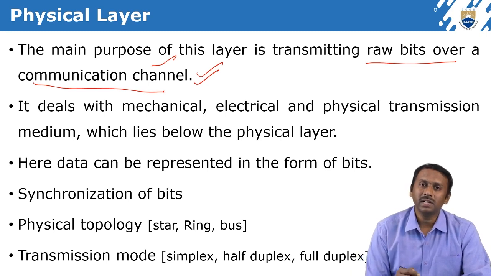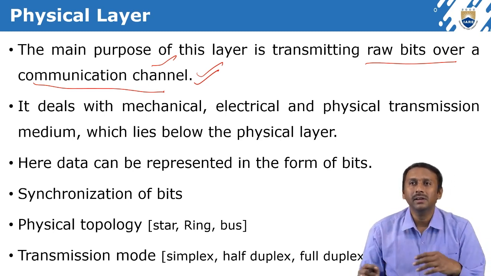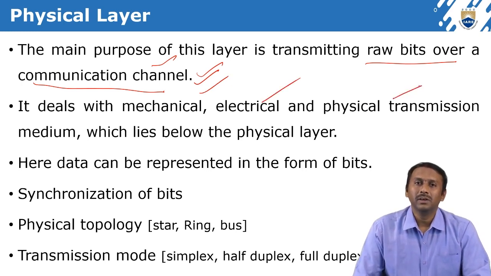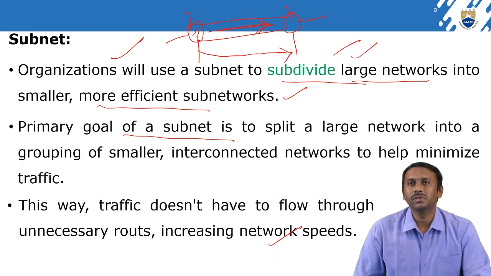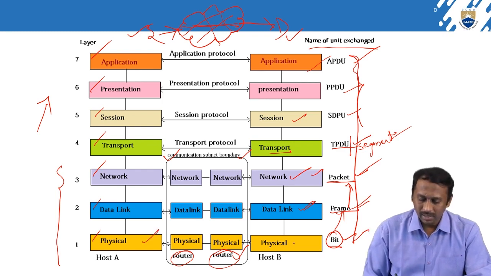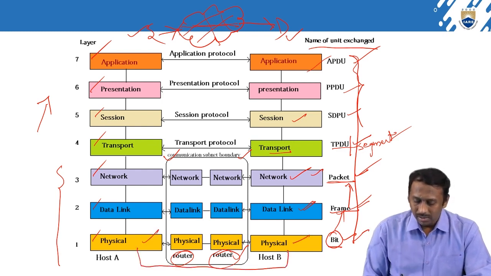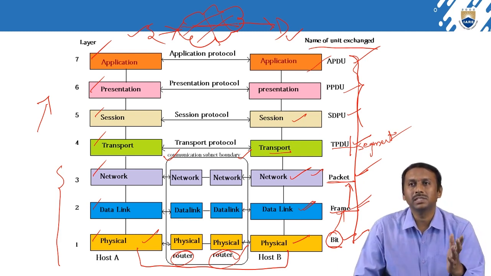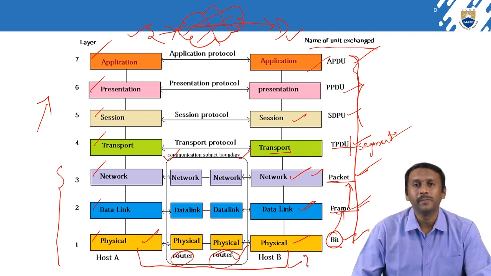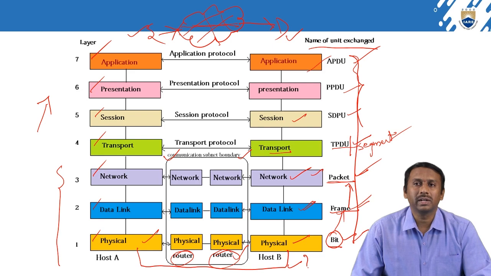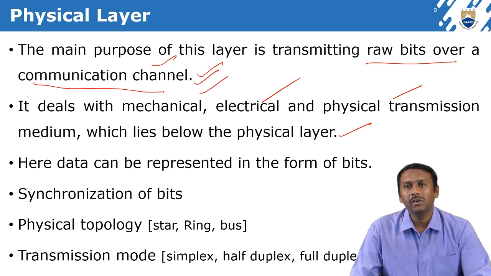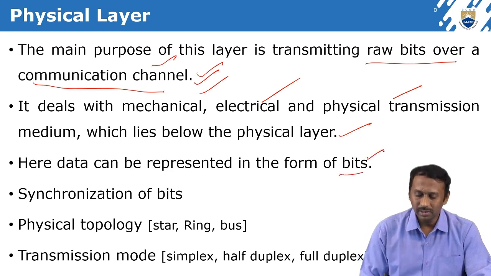So the physical layer deals directly with the mechanical, electrical, and physical transmission medium which lies below the physical layer. If you observe this diagram, this is a physical layer and this is a physical layer. Like this, there is a connection from one system to another system. This link indicates physical cables or connections. Here, data can be represented in the form of bits. Clear?